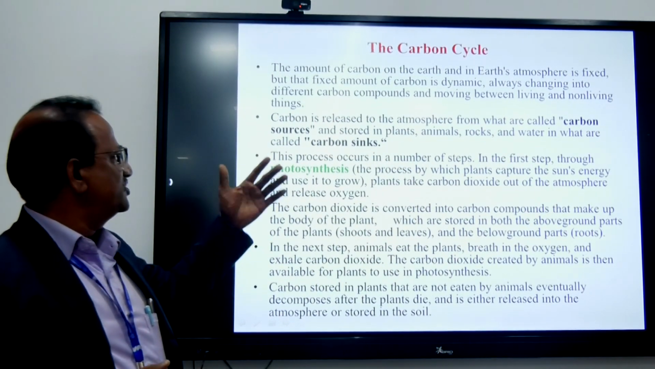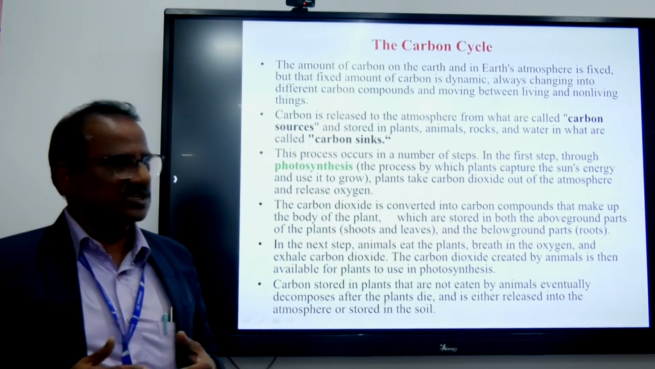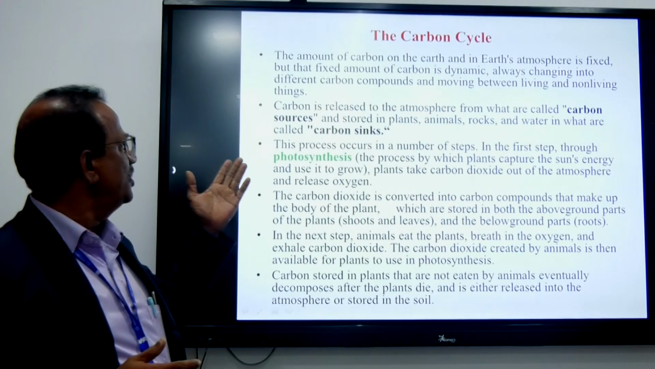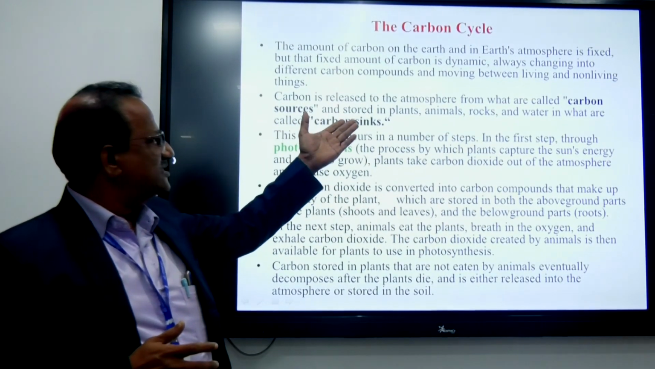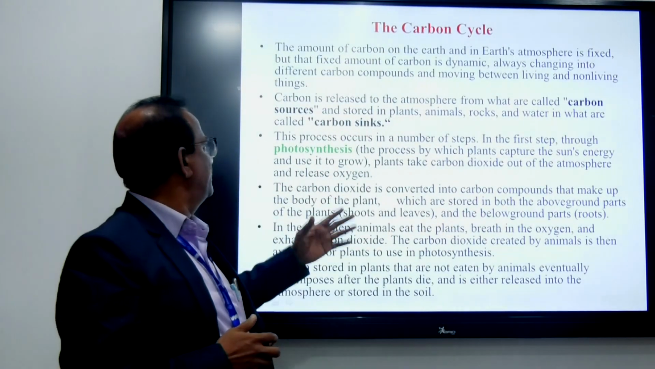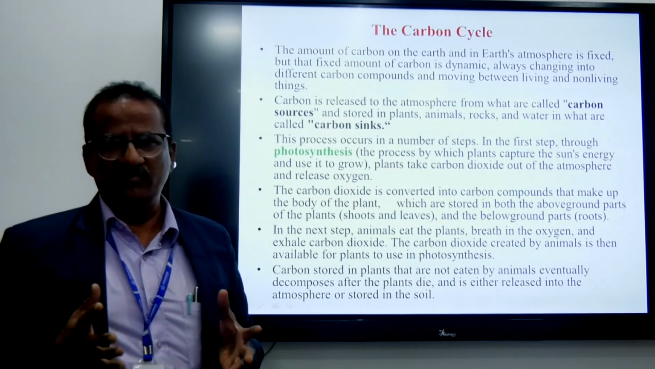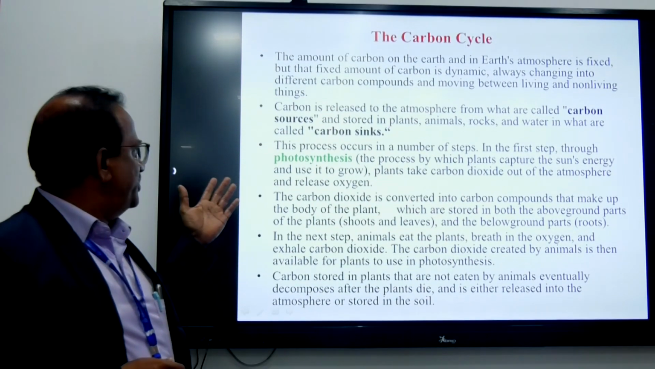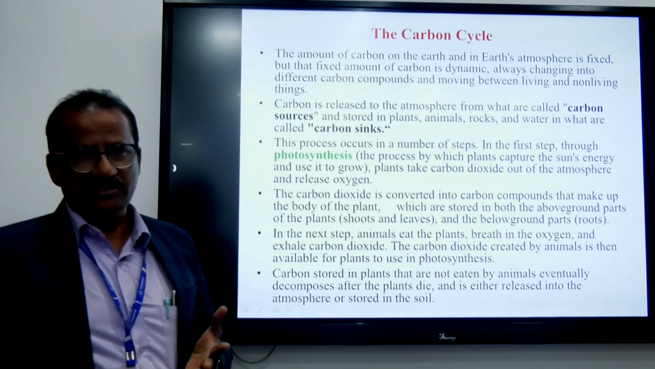Carbon is released into the atmosphere. What are the sources of carbon? Carbon is released from the atmosphere, which is the carbon source, and stored in plants, animals, rocks, and water. In water, there are carbon sinks. The ocean we call a greater sink for the carbon. This process occurs in a number of steps. The first step is the easiest.